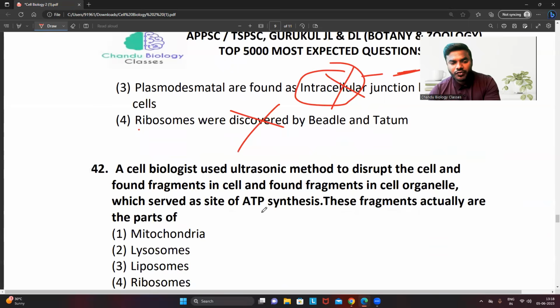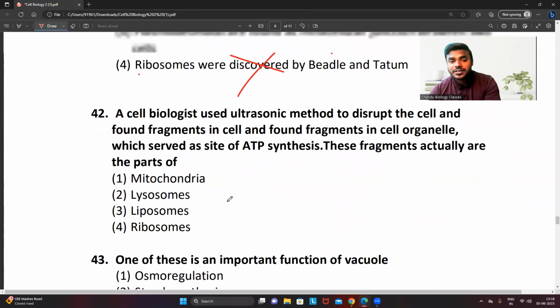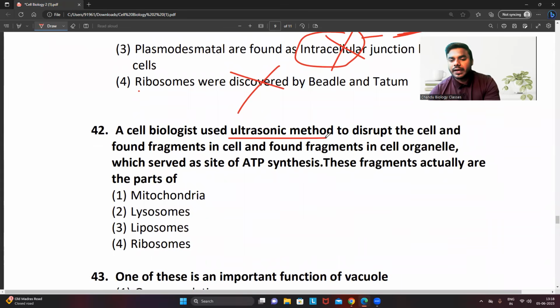Right. Question number 42. A cell biologist used an ultrasonic method to disrupt the cell and found fragments of a cell organelle which served as a site of ATP synthesis. The moment you understand ATP synthesis, undoubtedly you can answer the question as mitochondria. What I want you students to remember in this particular question is which technique is used.